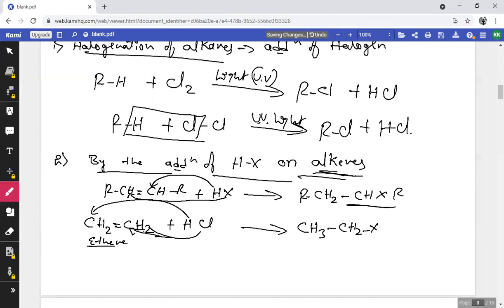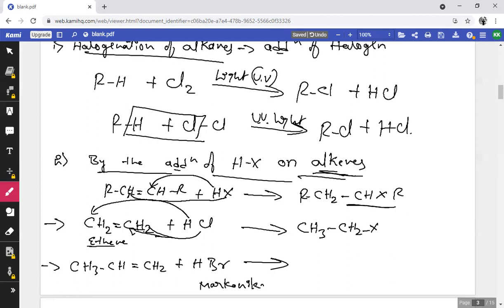Then what is the condition if you consider the asymmetric type? Let me consider an asymmetric type of alkene like propene on treating with HBr. Here, hydrogen is attached to which carbon? Bromine is attached to which carbon? It is based on Markovnikov rule. What is meant by Markovnikov rule?